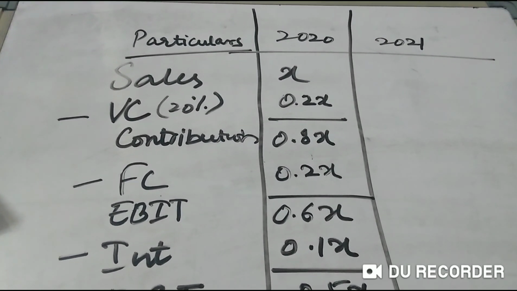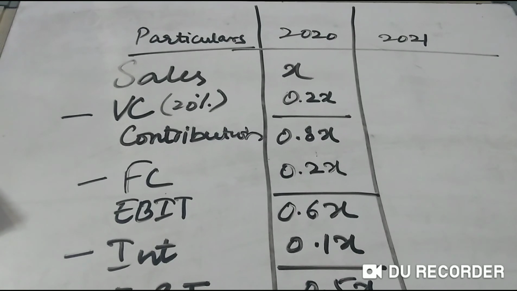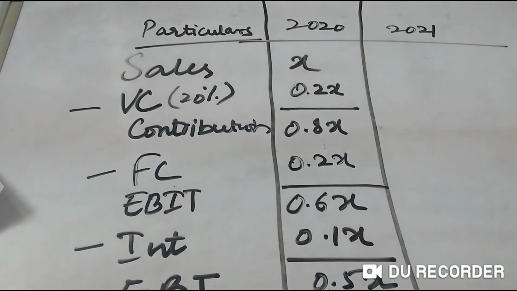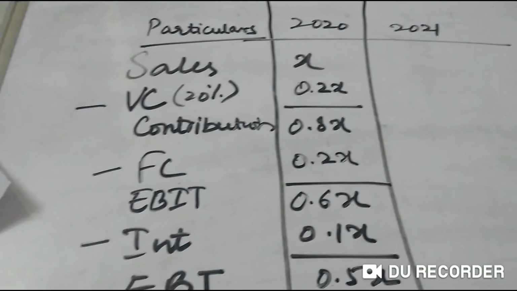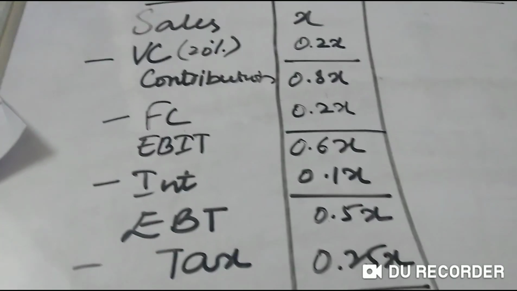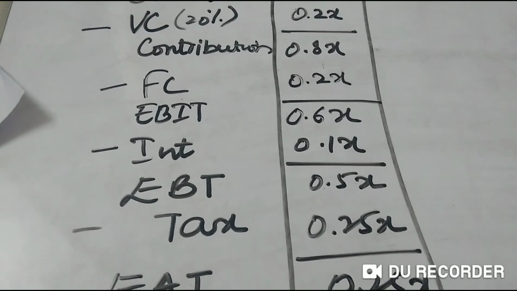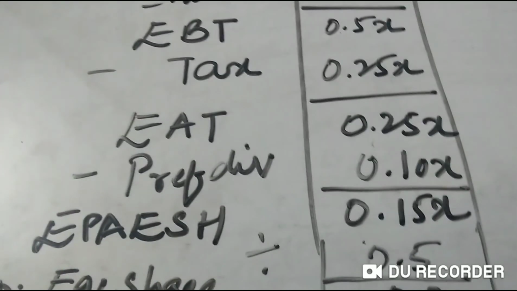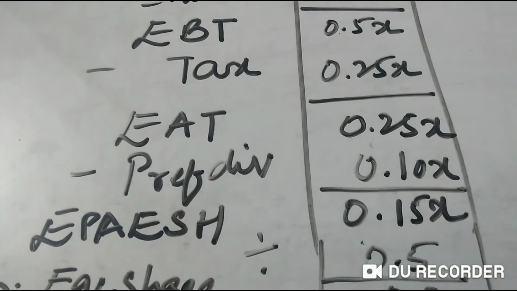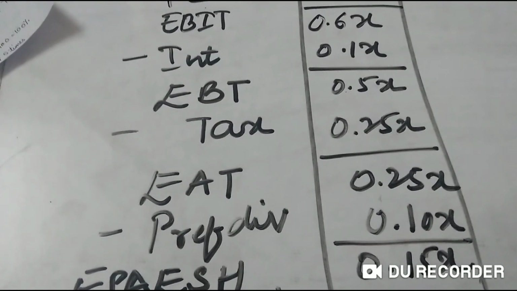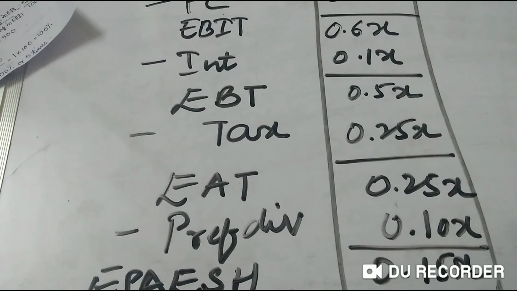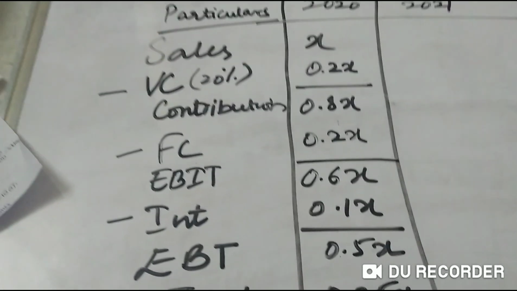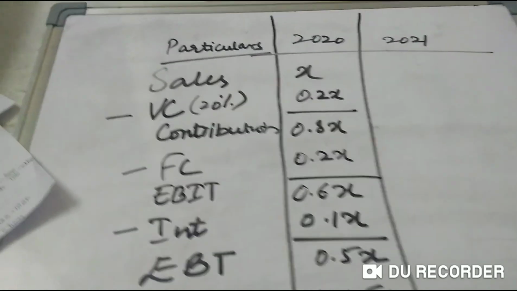If you want to learn the pro forma, first you have to be very clear that sales minus variable cost gives you contribution. Contribution minus fixed cost gives you EBIT. EBIT minus interest gives you EBT. EBT minus tax gives you EAT. And minus preference dividend gives you the profit available to equity shareholders. Now first we'll take an example.